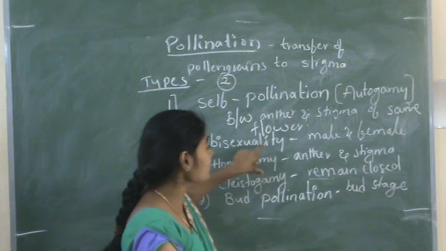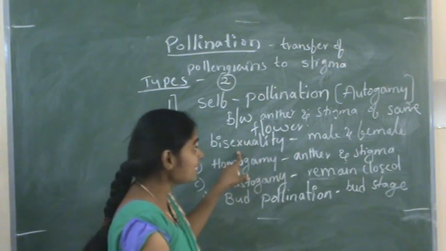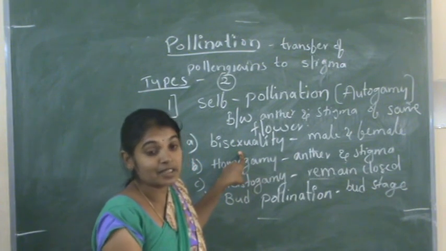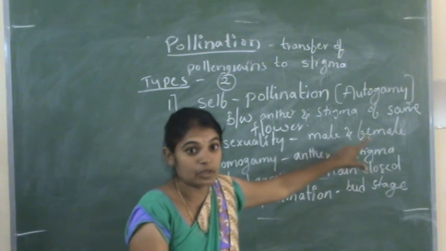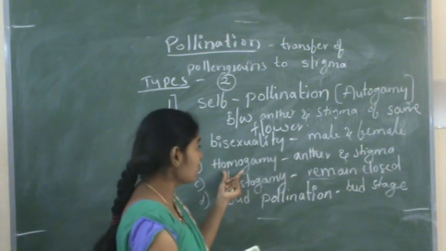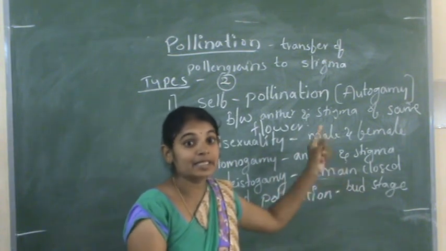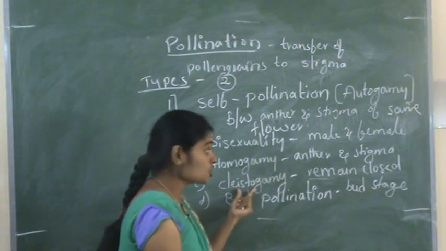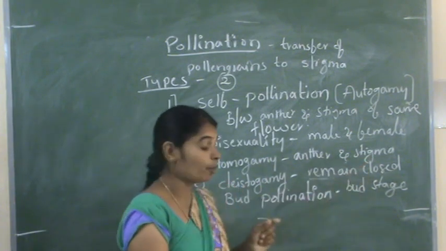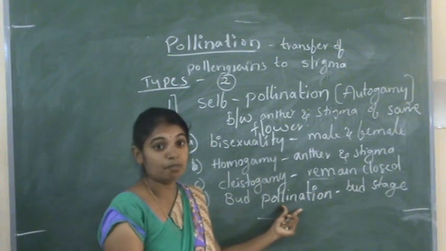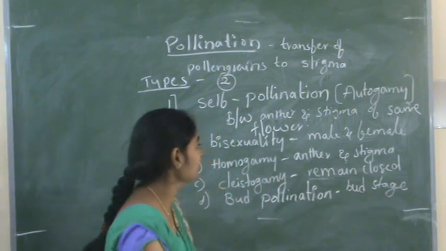These are the conditions: bisexuality, where the flower contains both male and female reproductive units; homogamy, where anther and stigma mature at the same time; cleistogamy, where flowers remain closed and never open; and bud pollination, where pollination occurs at the bud stage.